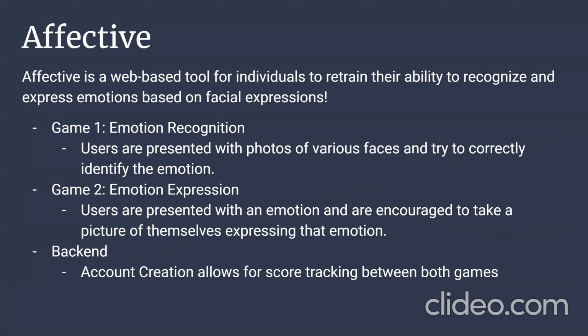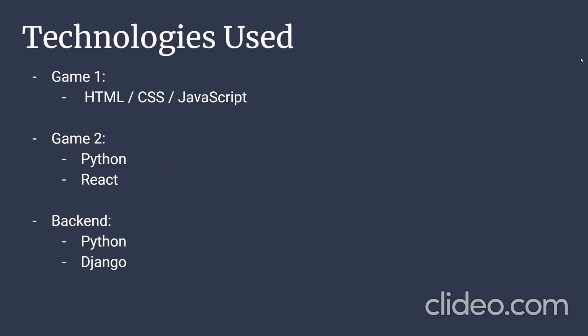Affective is a web-based tool for individuals to retrain their ability to recognize and express emotions based off facial expressions. This is a really common issue in people who've had strokes, have various frontotemporal dementias and other disorders. Game one focuses on relearning the ability to recognize emotions, while game two focuses on the ability to express them. We also created a backend which connects both games and also implements score tracking and account creation.